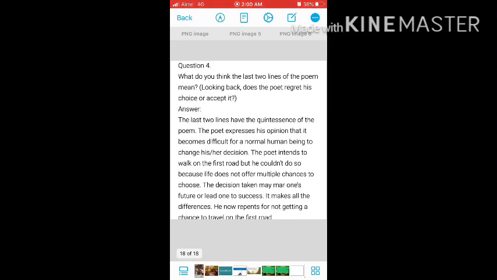The next two long questions you have to write yourself as an assignment in your notebook. The same sequence will be followed to write notes for this poem as well. First will be the mind map, second the glossary, third the literary or poetic devices, the rhyming scheme, and then the question answers will be done.